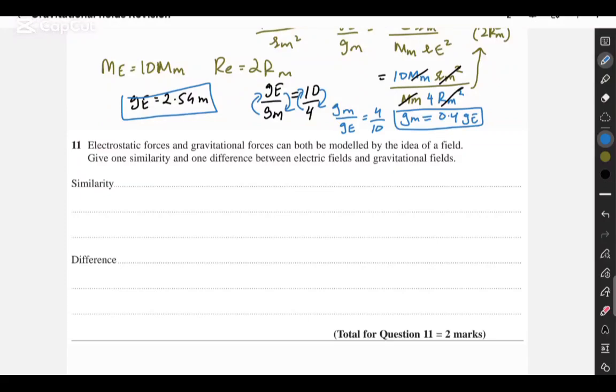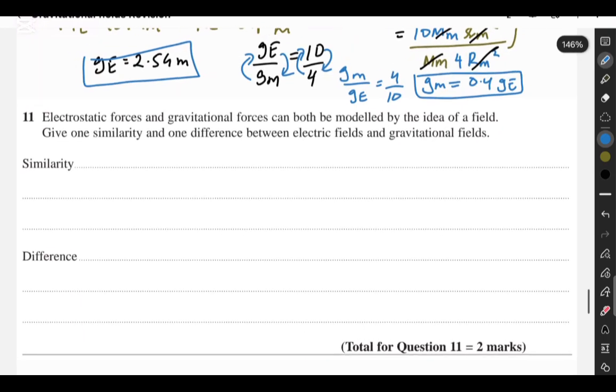We're going to be looking at this question, which is comparing the gravitational and electric fields. Electrostatic forces and gravitational forces can both be modeled by the idea of field. Give one similarity and one difference between electric fields and gravitational fields.